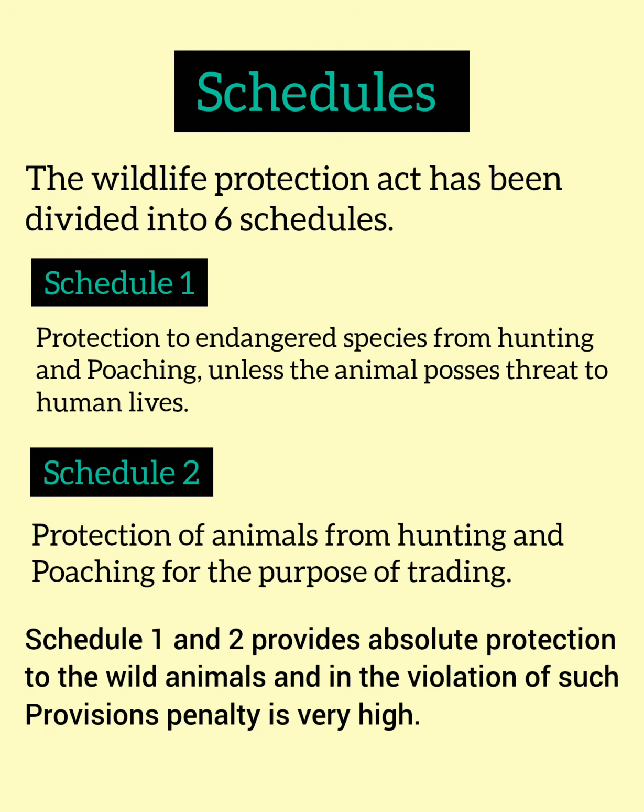Now we will see the schedules under this act. There are 6 schedules. The first schedule is a protection to endangered species from hunting and poaching, unless the animal poses a threat to human life. Schedule 2 talks about the protection of animals from hunting and poaching for the purpose of trading. For the violation of schedule 1 and schedule 2, there is a very high penalty. Both schedules talk about the protection of endangered species.